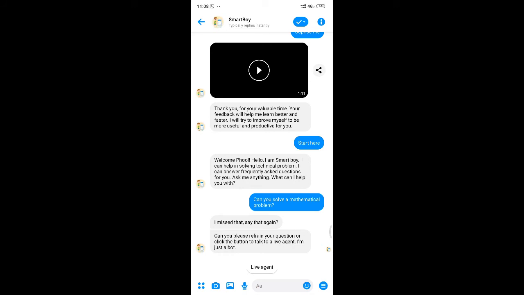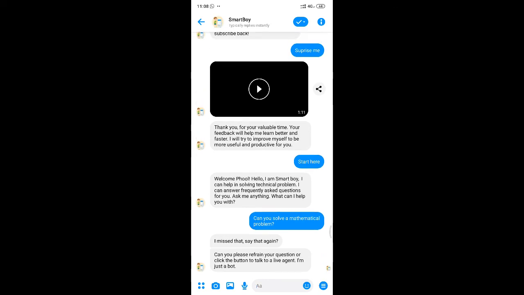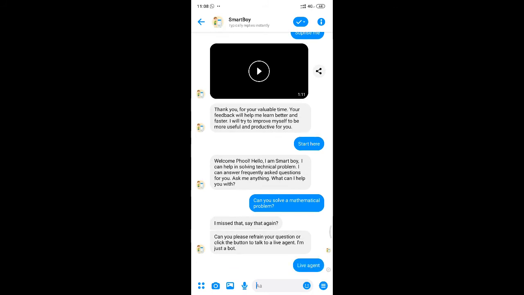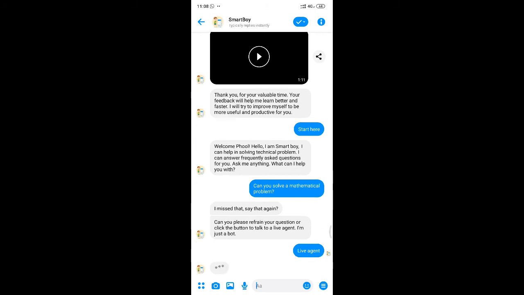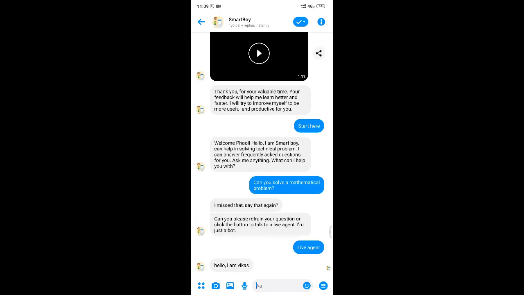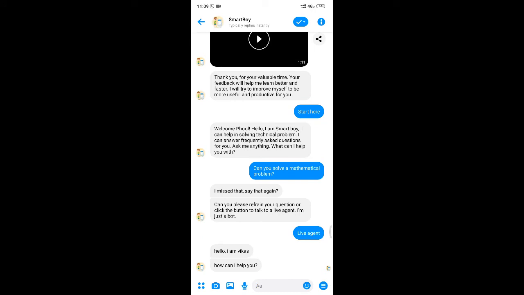The bot did not understand it. For this purpose, it is asking if, for more help, we can transfer you to the live agent. So you can click on this live agent. On clicking on it, the bot will take you there immediately, and a live agent will communicate with you. The live agent is typing something: hello, I am Vikas. How can I help you?